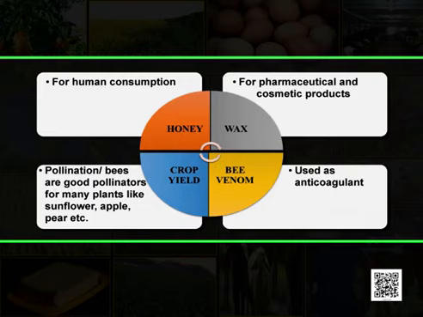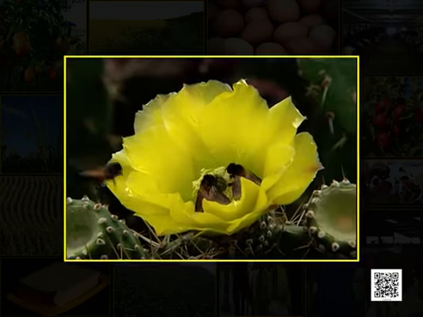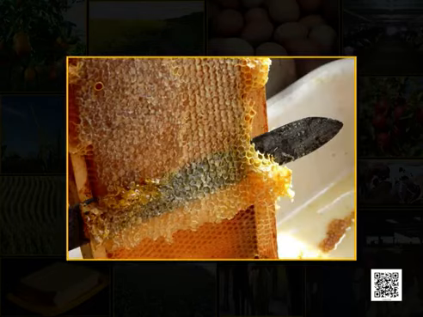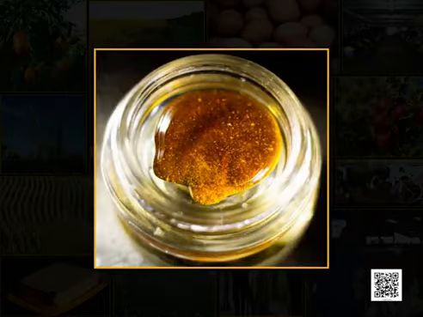You will be surprised to know that bee venom is used as an anticoagulant. Bees also help to increase the crop yield. Honeybees are very good pollinators. So, they pollinate many plants like sunflower, apple, pear, etc. In this figure, you can see a honeybee collecting pollen from the flower, and you can also see the stacks from which the honey is being extracted, and then you can see in this photo it is being processed, and finally, the honey that is produced is kept in the bottle.